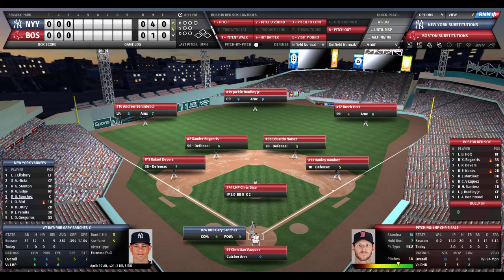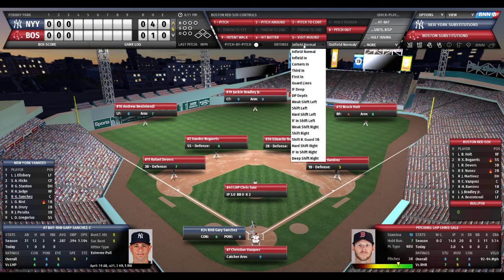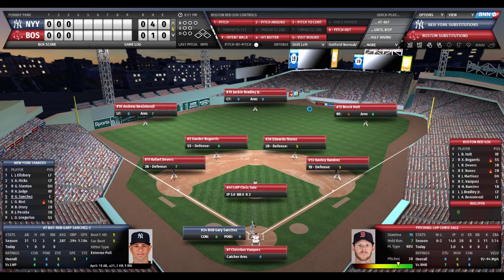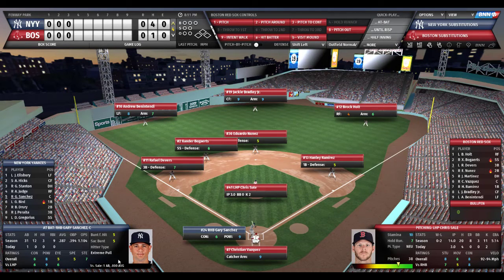Here's Gary Sanchez. He is 0 for 1. Sales looks in, nods his head. Here's the pitch to Sanchez, who's an extreme pull hitter. So we're going to move our infield left. And because he has power and an extreme pull hitter, this is one of the rare occasions I actually will move my outfield to the left.